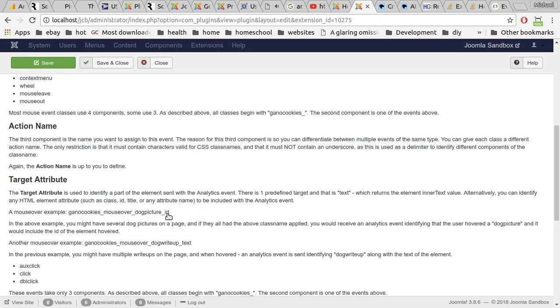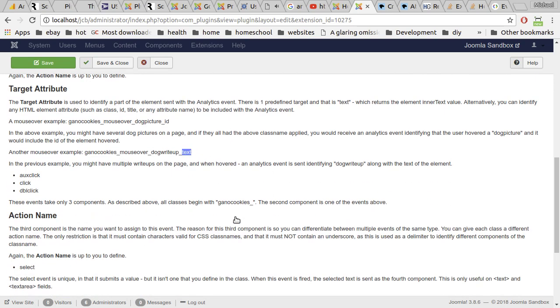It's any attribute tied to the HTML element that the event is tied to. So it could be the ID, it could be the title, it could be the image source, it could be a data element, it could be inner text, which actually has its own. I actually define that right here.